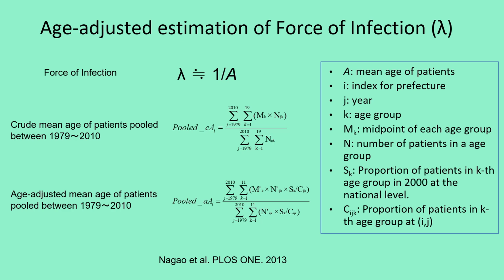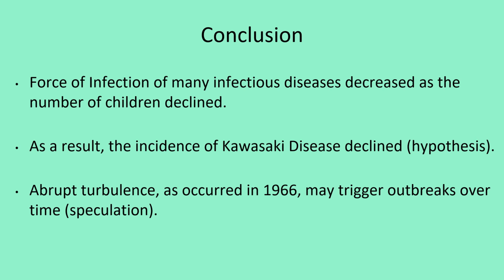Age-adjusted force of infection can be estimated by these formulas. Collectively, as the number of children decreased, force of infection of many infectious diseases decreased. Consequently, the incidence of Kawasaki disease increased, as we hypothesize. In addition, a dramatic perturbation, such as the sudden decrease in the fertility rate in 1966, may provoke an outbreak over time.